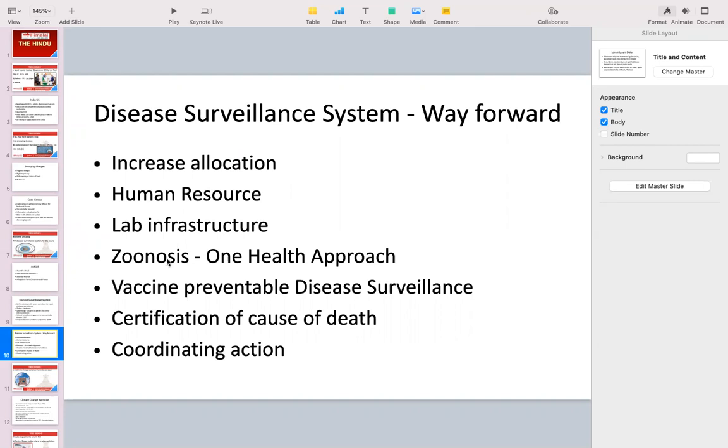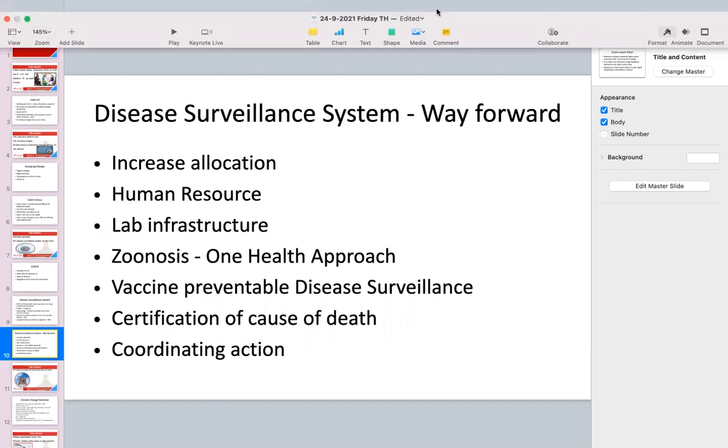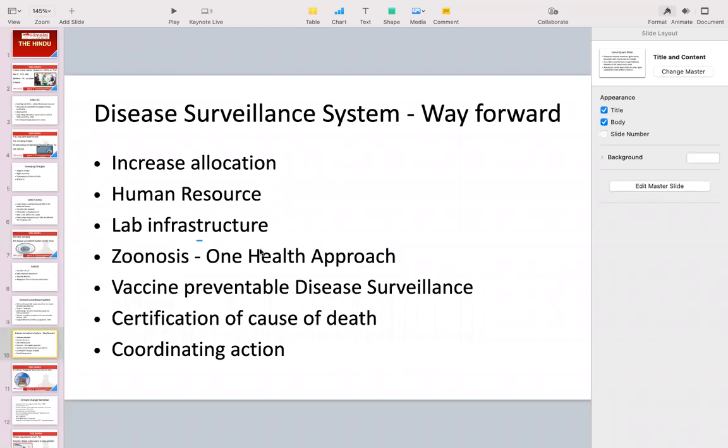Then see, we have seen Nipah, Ebola, or Zika, even COVID-19 up to some extent. Sometimes it is said that it is a zoonotic disease. A zoonotic disease is one which can be transferred from animals to humans. So now we have to be very alert and very careful. It's not just humans' health. We need to follow a One Health approach.